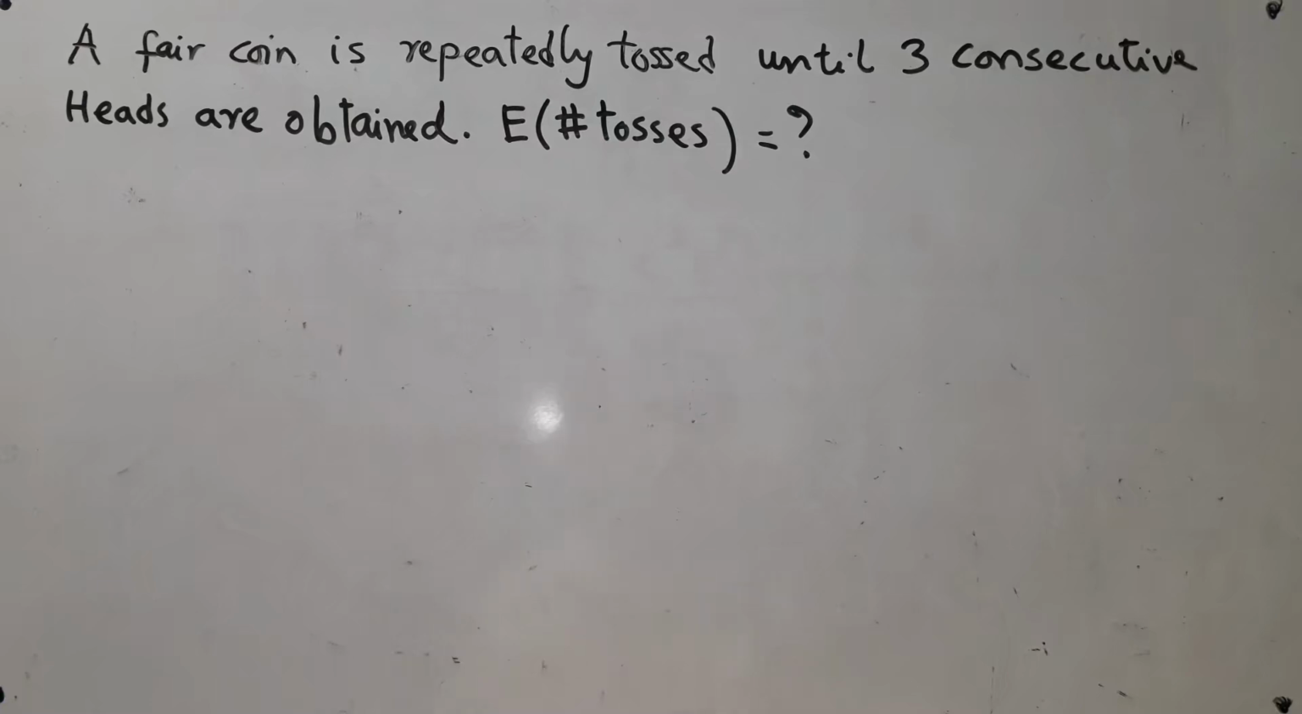In this video, we are going to find the answer to this question. A fair coin is repeatedly tossed until you get 3 heads, one after another, consecutively, HHH, and then you stop. What is the expected number of tosses that you need?